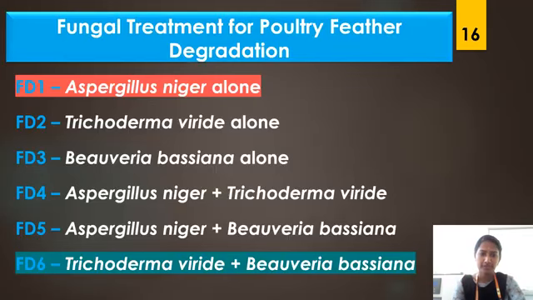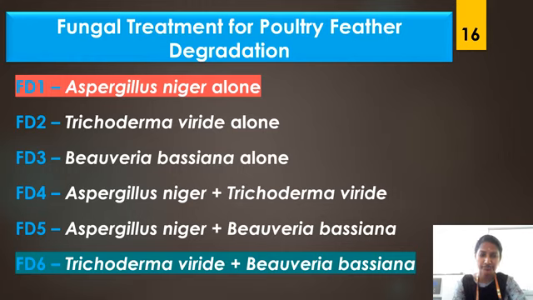Fungal treatment for poultry feather degradation. We are using 3 fungi. Feather degradation 1, Aspergillus niger alone. Feather degradation 2, Trichoderma viridae alone. Feather degradation 3, Beauveria bassiana alone. We are using the co-inoculation method. Feather degradation 4, Aspergillus niger plus Trichoderma viridae. Feather degradation 5, Aspergillus niger plus Beauveria bassiana, and feather degradation 6, Trichoderma viridae and Beauveria bassiana.